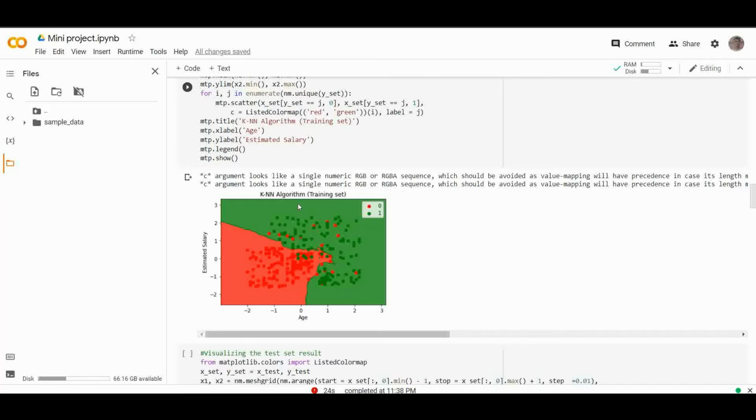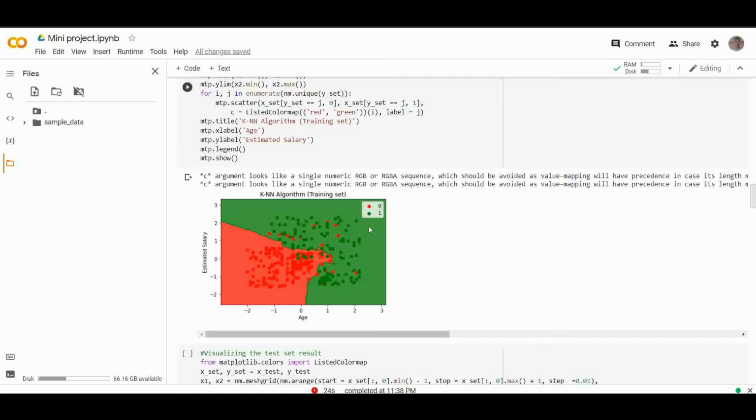This graph is showing red points and green points. The green points are for purchase, that is 1, and red points are for not purchase, that is 0. The graph shows an irregular boundary instead of a straight line or any curve because it is the KNN algorithm, which is finding the nearest neighbor.